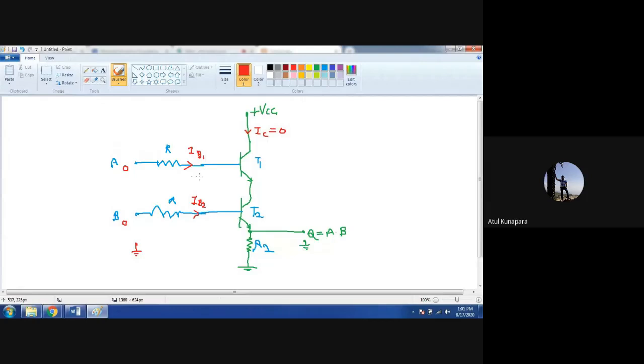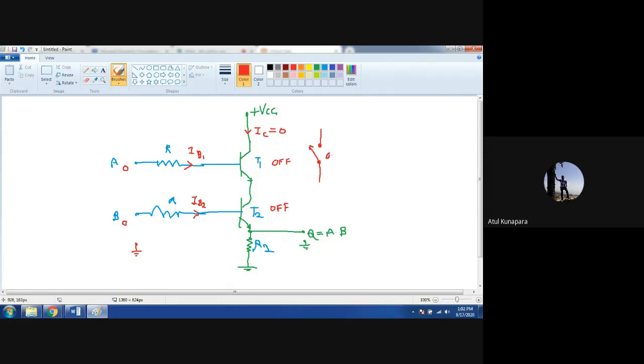As IB1 and IB2 are 0 because A and B are 0, T1 and T2 both are in off condition. Off condition, if I show you like a switch, you can understand like this: T1 and T2 both work like an open switch.